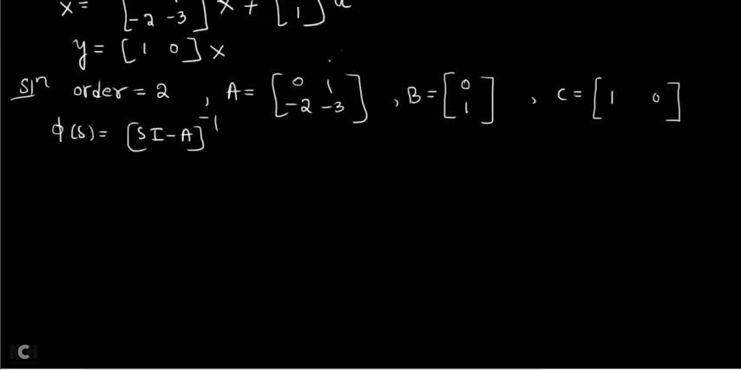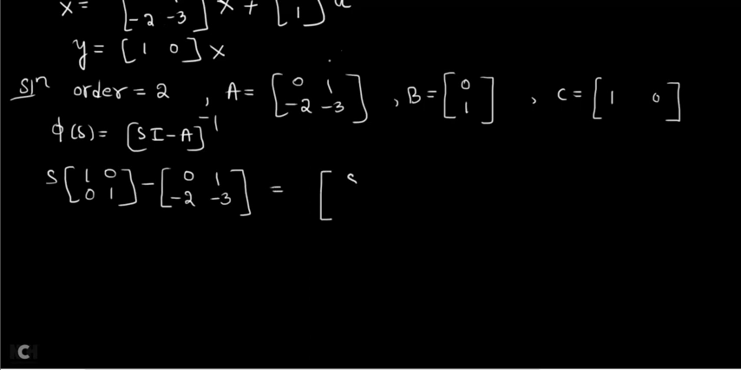Now let us find (sI minus A) whole inverse. sI, where I means the identity matrix [1 0; 0 1], minus A. A is given as [0 1; -2 -3]. Now find out what this is going to give. It is going to give you s minus 0, then 0 minus 1, and then 0 minus of minus 2, which is plus 2, and then s minus of minus 3, so s plus 3 you will get.